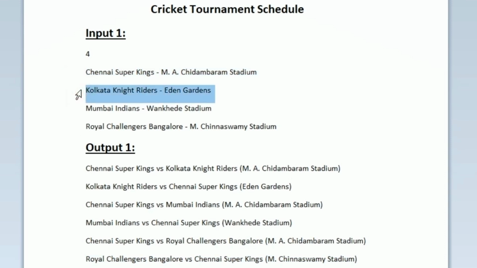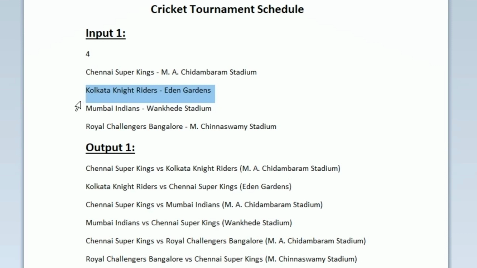Now we should take the team Kolkata Knight Riders, and Kolkata should be playing with Mumbai. The first match will be Kolkata versus Mumbai in Eden Gardens, and the second match will be Mumbai versus Kolkata at Wankhede Stadium. After playing with Mumbai Indians, next the Kolkata Knight Riders will be playing with RCB.